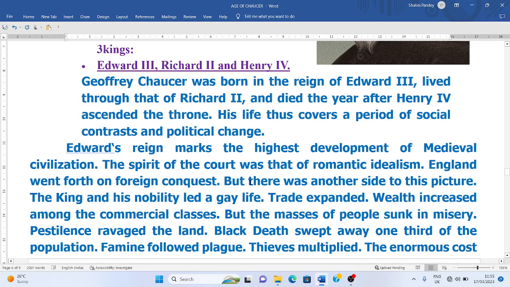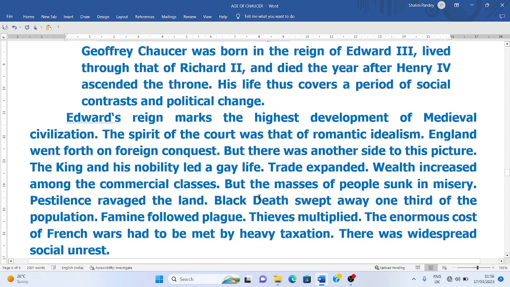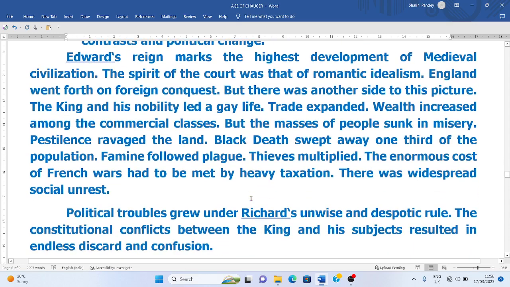Edward III's reign marked the highest development of medieval civilization. Chaucer belonged to the medieval period, and there was the highest development of medieval civilization during Edward III's reign. The spirit of the court was that of a romantic idealism, and the rich people were enjoying the riches of the country. They were living in prosperity.